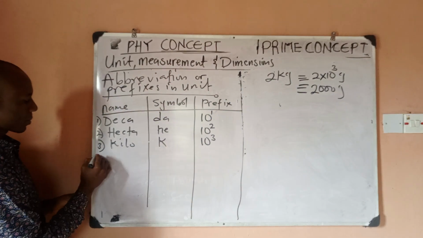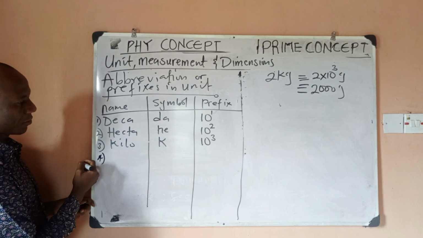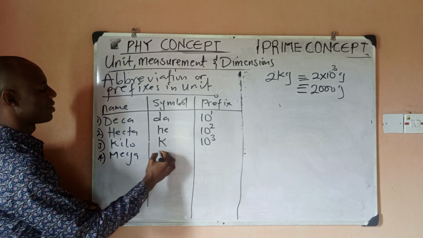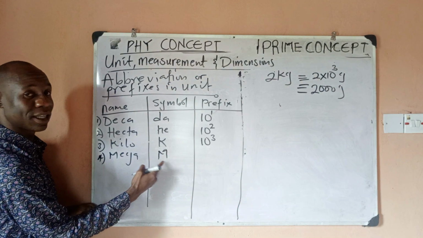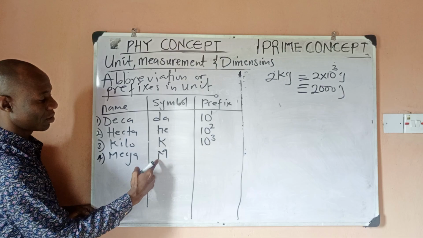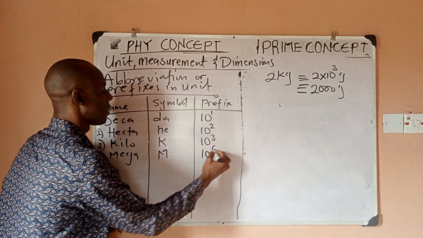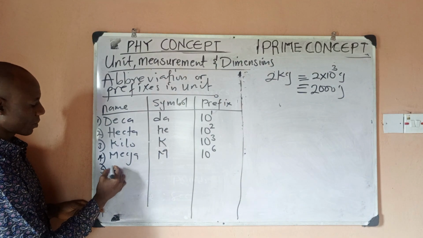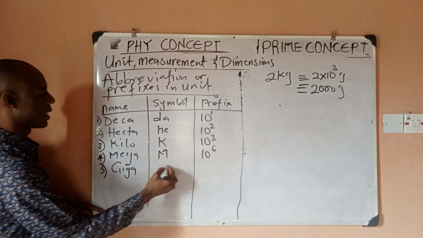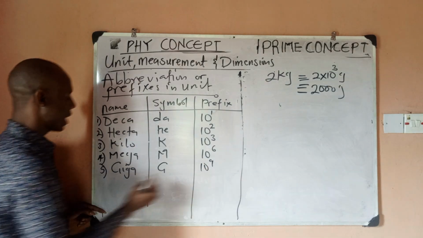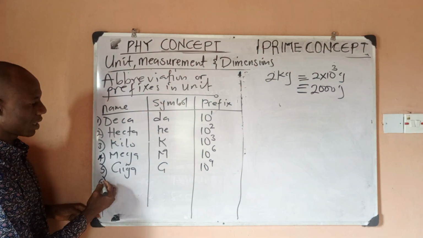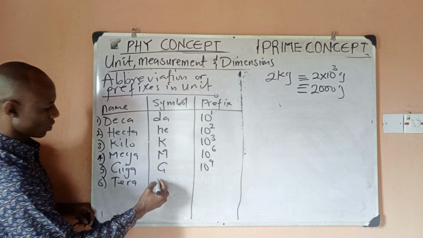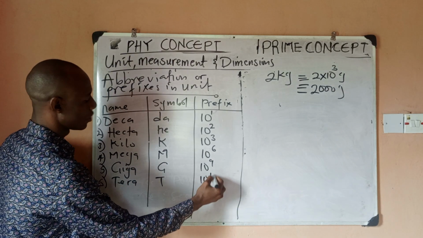So the kilo, number 4, we have 10 to power 6. So we have the mega, which is denoted with capital letter M. Take note of it. We still have small letter m. For this capital letter M, which is 10 to power 6. We have number 5, which is 10 to power 9. That is the giga, capital letter G, 10 to power 9. We have number 6, which is 10 to power 12, which is what? Tera. So capital letter T, 10 to power 12.